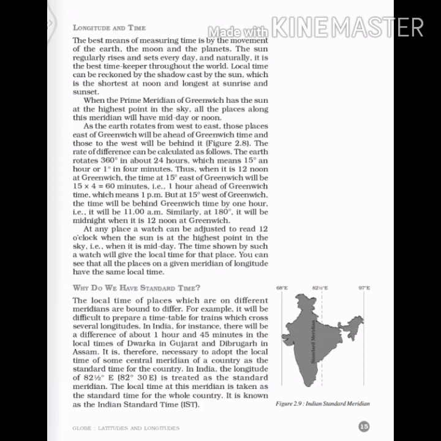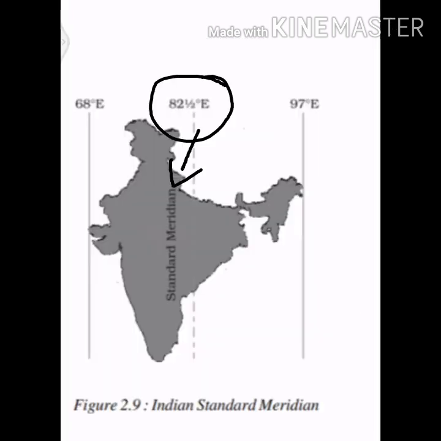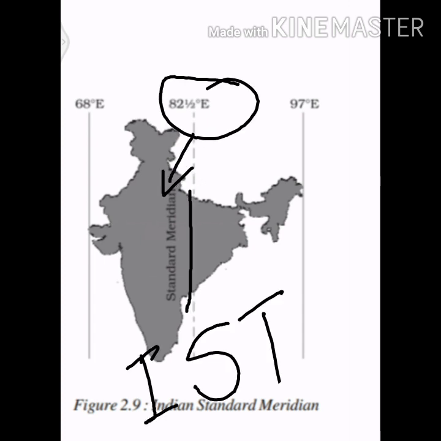Got it? As you can see in the picture also, this longitude is known as IST, Indian Standard Time. You all should know this. And the local time at this meridian is treated as the standard time for the whole country.